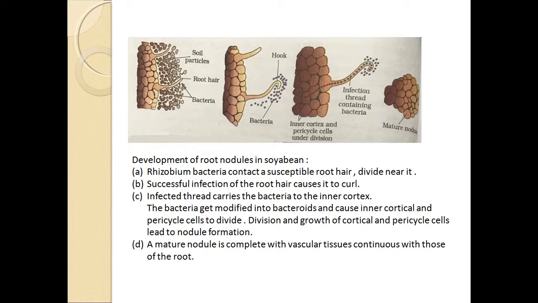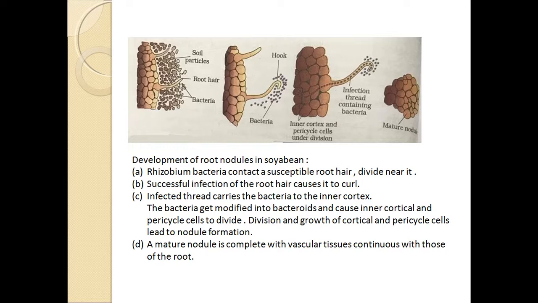These root hairs will curl. Here you can see in the second diagram, they are showing the curling of the root hair, from which the bacteria will enter into the root hair. The bacteria surrounding the root hair are entering into the root hair.